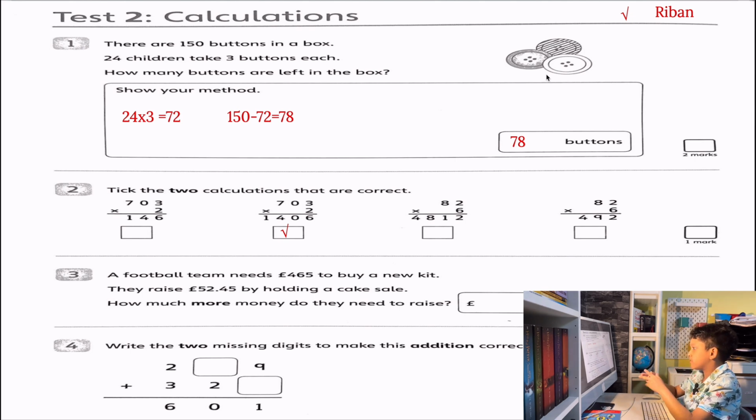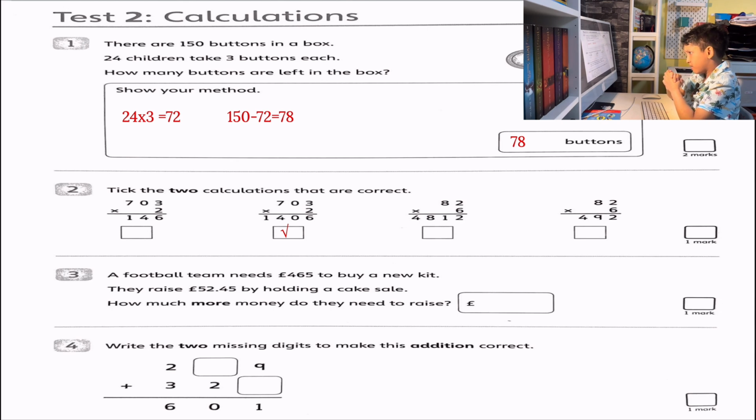It certainly is a 3-digit number, but sometimes it can grow bigger. Anyways, that's why I think 82 times 6 is 492.